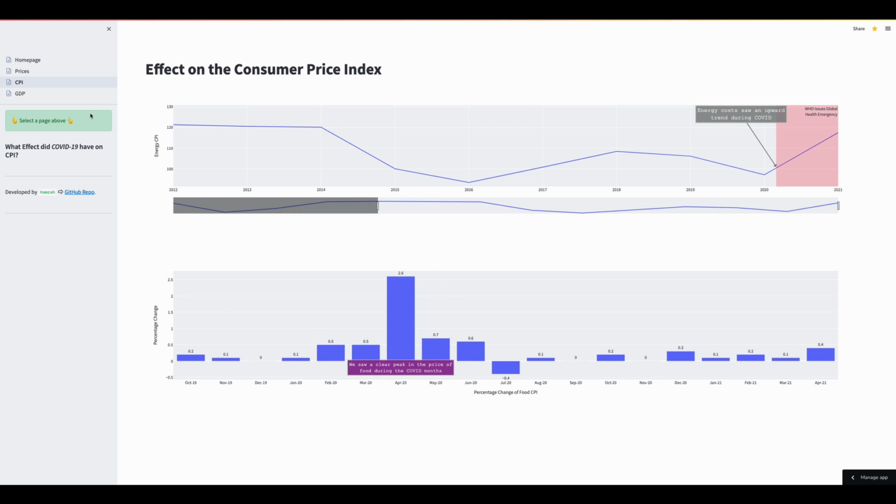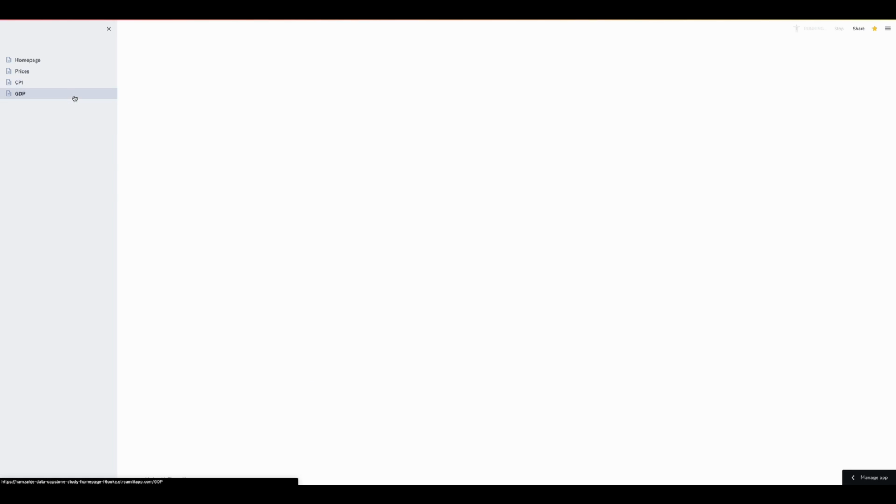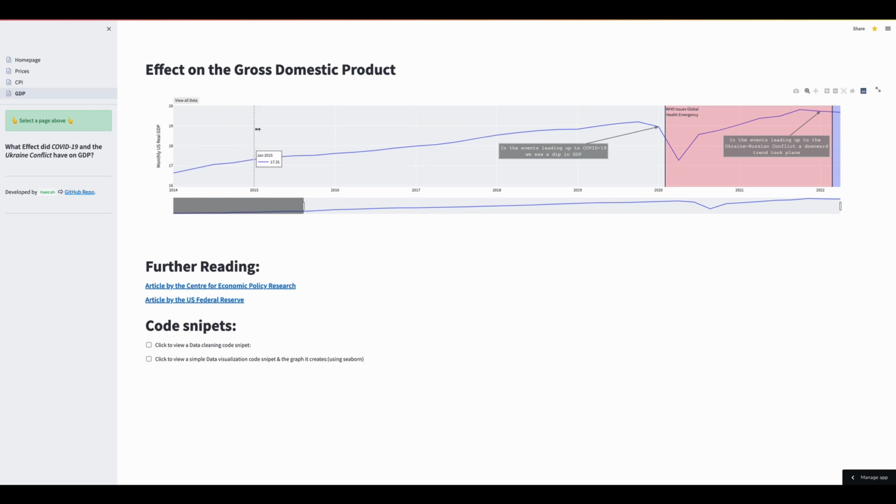Lastly, let's jump over to the GDP page. Looking at this graph, we find that COVID-19 caused a sharp decrease in GDP, and this trend also follows into the Ukraine conflict. From this, we conclude that COVID-19 and the Ukraine crisis caused a decline in the economy.